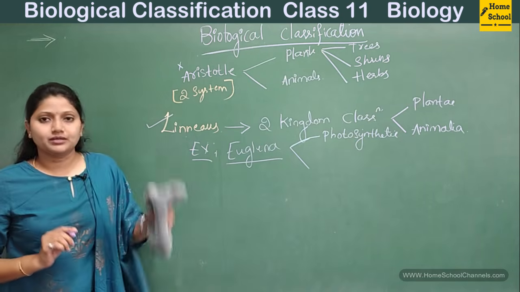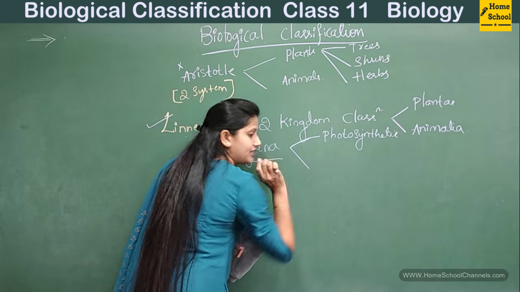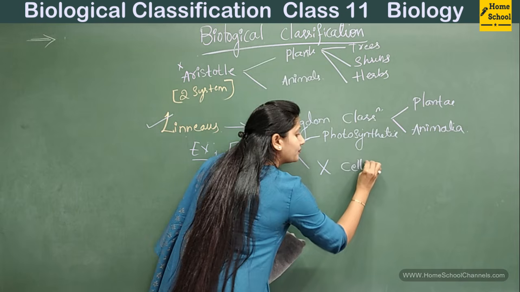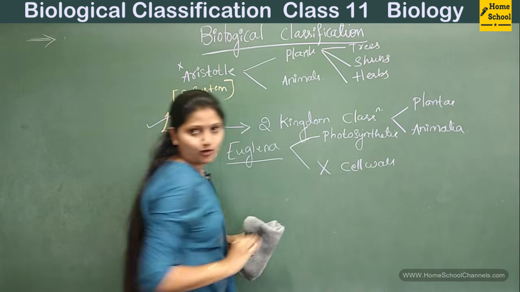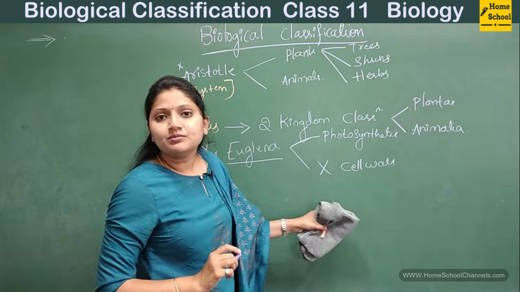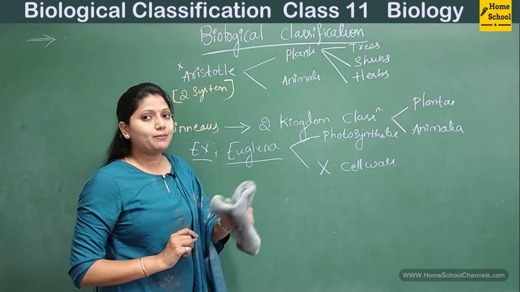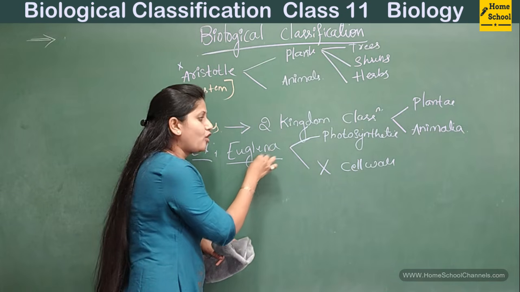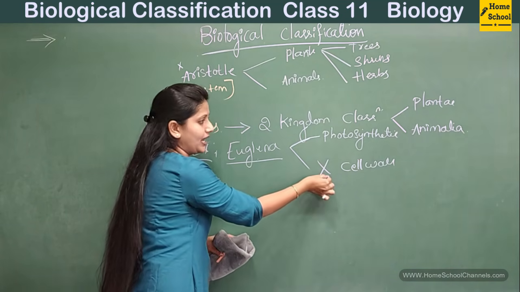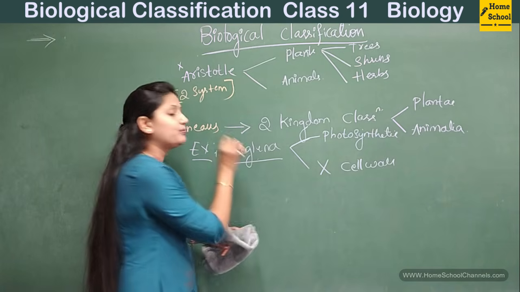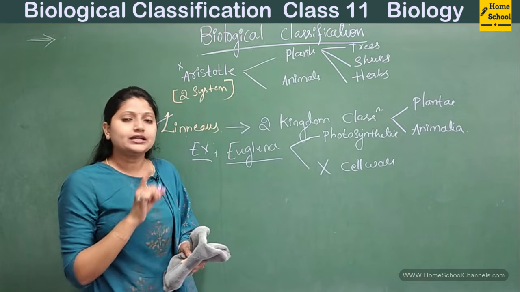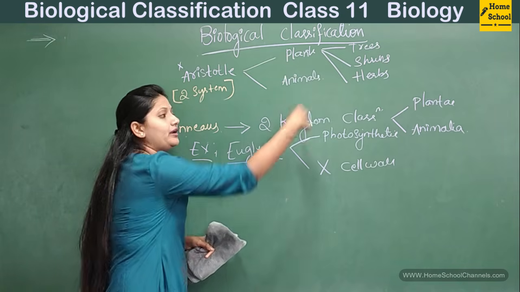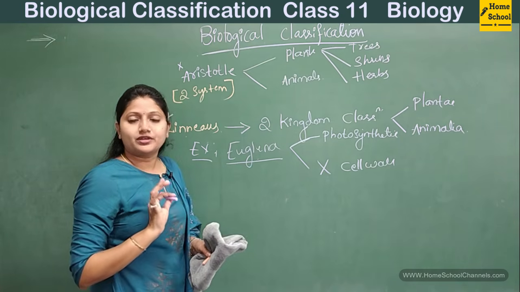Similarly, like Animalia, it doesn't have a cell wall, it is without a cell wall. Do animals have a cell wall? No, only plants have a cell wall. So it is sharing the characteristics of both plants as well as animals. Now where do we place Euglena, in Plantae or Animalia? So this remained out of the two-kingdom classification.